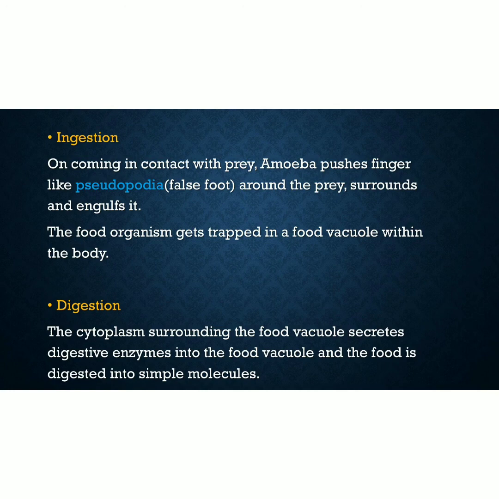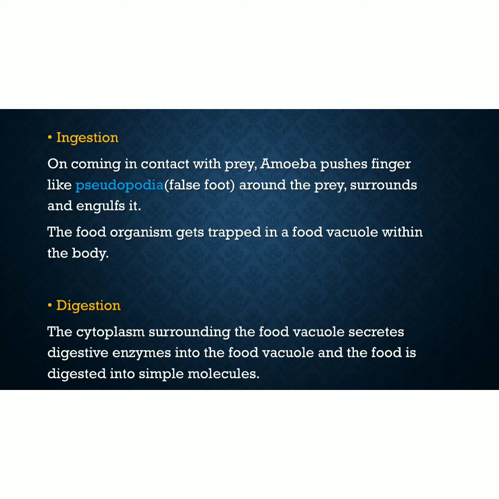The food organism gets trapped in a food vacuole which is present inside the body of amoeba. And this food vacuole can be considered as a temporary stomach of amoeba.